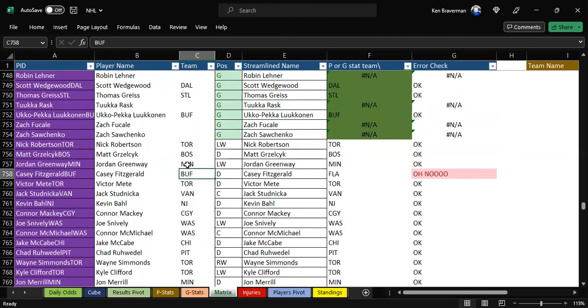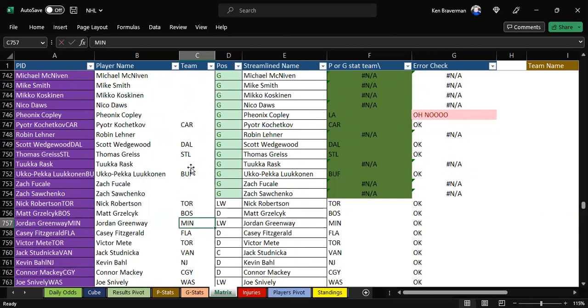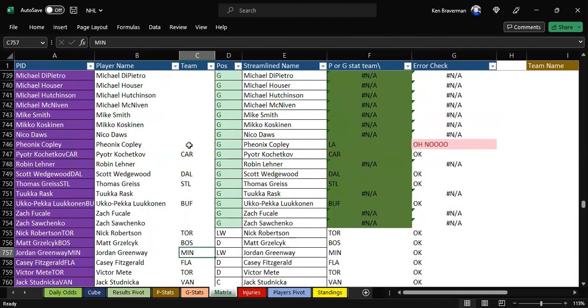So this is how you update, because this matters. This is going to contribute to point projections and players. Who does Phoenix comically play for? LA, apparently.